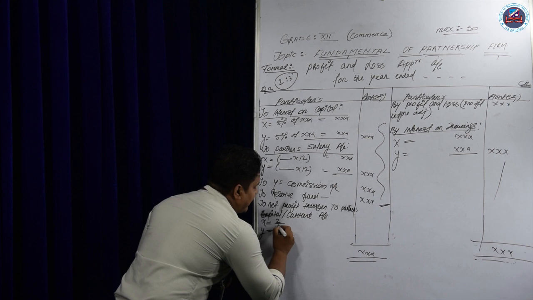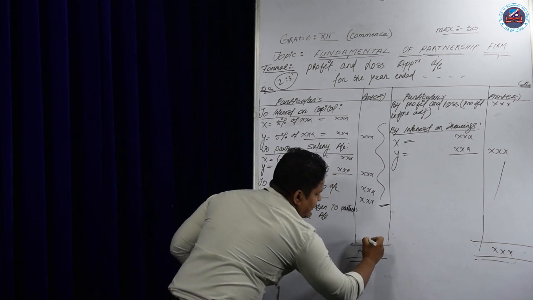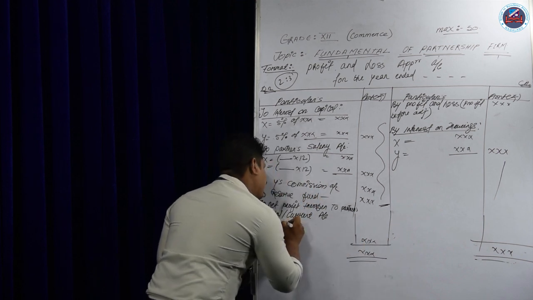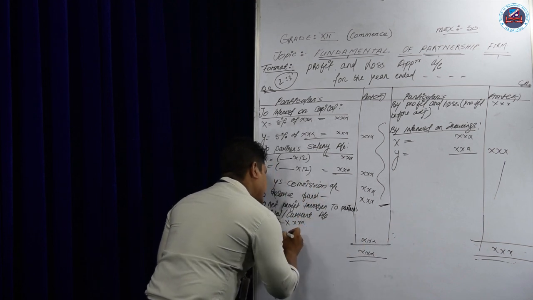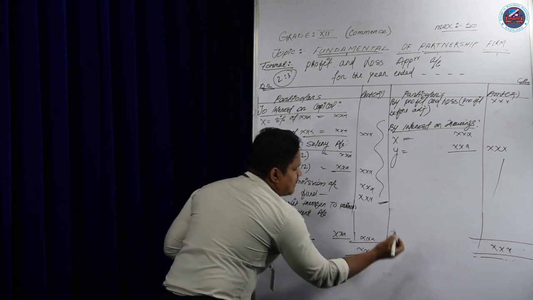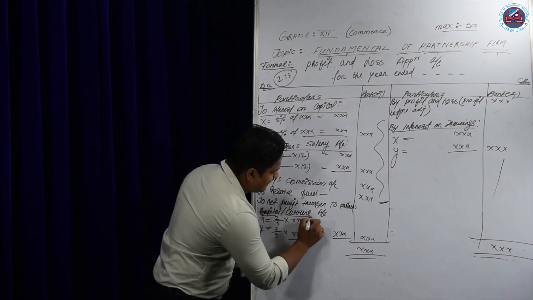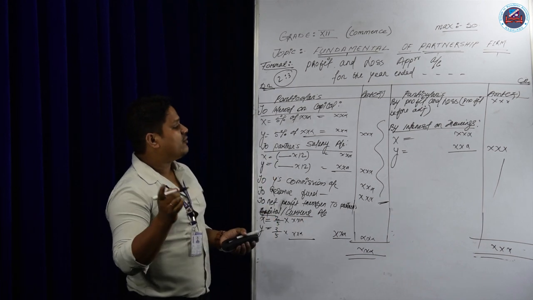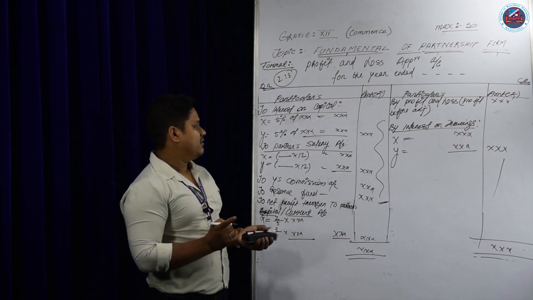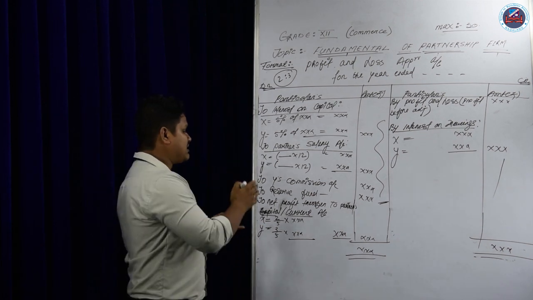So 2 by 5 and 3 by 5 of the amount. Multiply by this amount, again multiply by this amount, we plus it and write here. That will be our profit. This capital account and current account I will discuss when we prepare the partners' capital account. Capital accounts are of two types, which I will discuss later on.